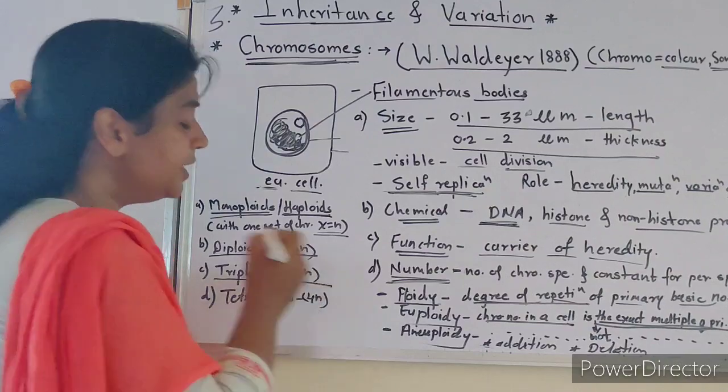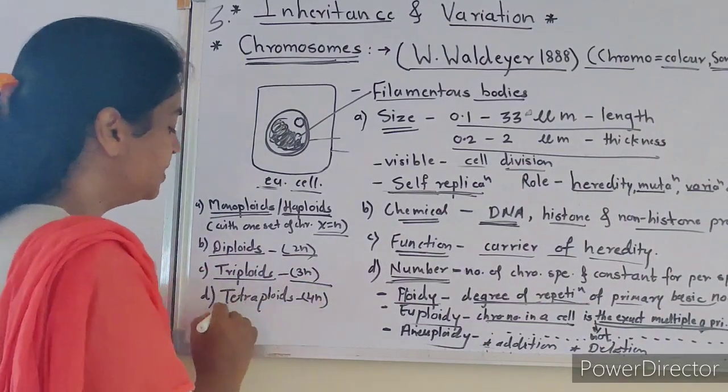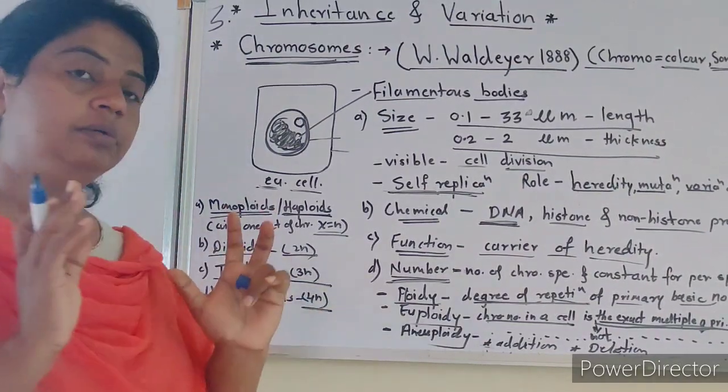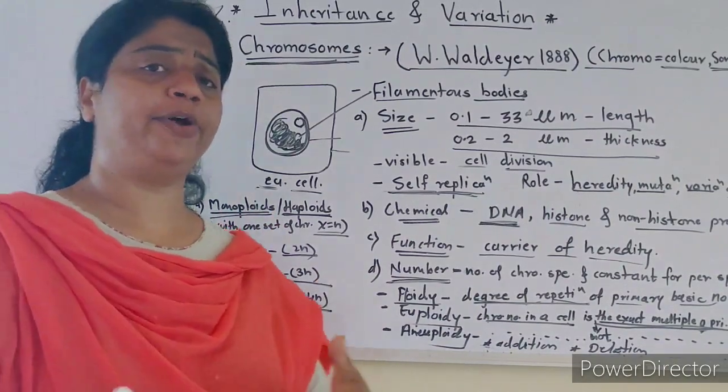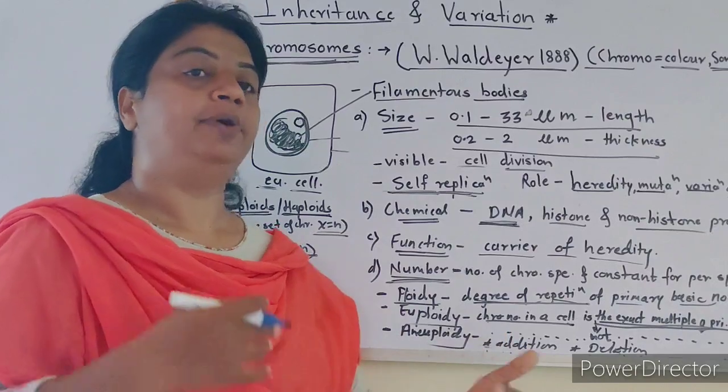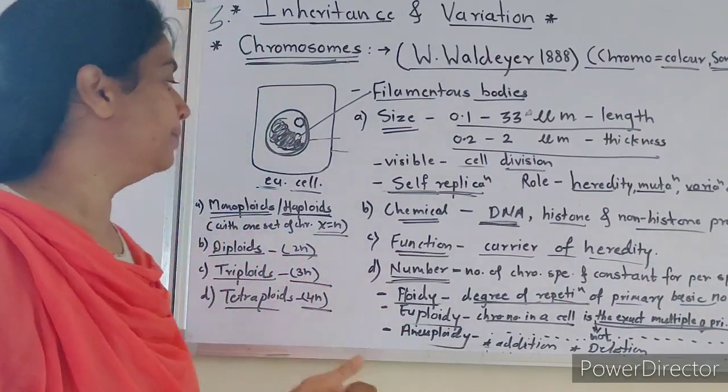Cells with three sets of chromosomes are called triploids. Cells with four sets of chromosomes, 4N, are tetraploid, and so on: pentaploid, hexaploid, etc.